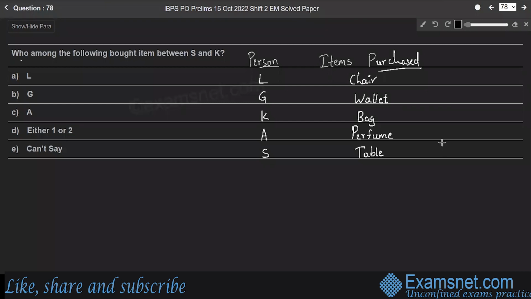Question 78. Who among the following bought the item between S and K? So, between S and K, A bought the item. Therefore, option C is the right answer. A bought the item between S and K.